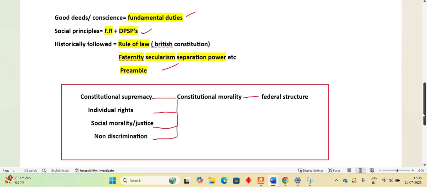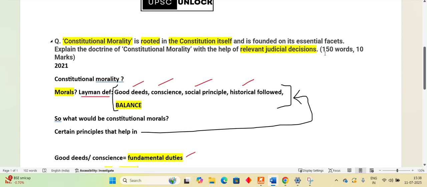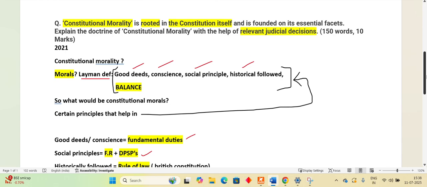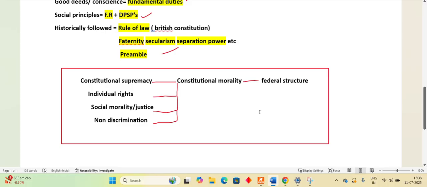This is the table for constitutional morality. I have written these 4-5 things here because the question specifically states that you have to give relevant judicial decisions. I don't have a judicial decision for everything. Okay. Not many people have memorized that much. And seeing this question, you will wonder what to write in it. In such a case, you don't need to write very hi-fi things. Just write the things that you know best. So I have taken these 4-5 things and these are pretty easy. Most of you know these and most of you can write an answer on these.